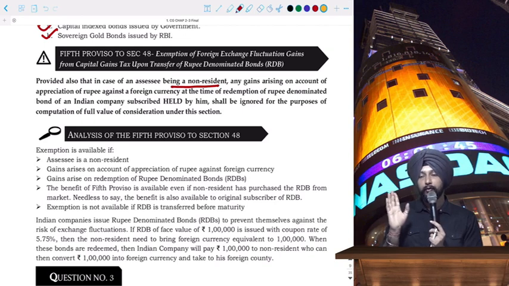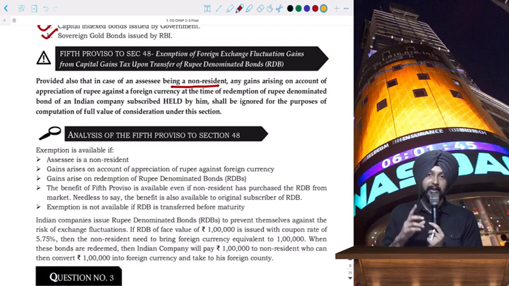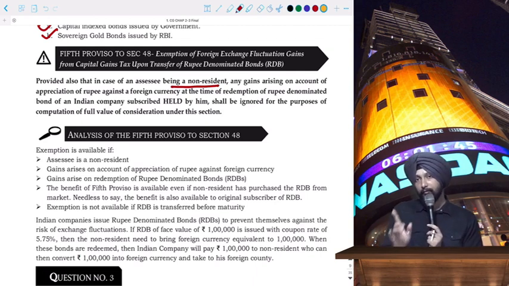If you remember, I have told you this: when you are investing in a foreign currency, it becomes an asset for you, and you are afraid of the asset going down. Which means if a US investor is investing in Indian bonds, they would want the Indian rupee to appreciate. And if the rupee appreciates, then because of currency fluctuation, they will make some gains. Now, the fifth proviso makes it very clear that if on account of rupee appreciation, in case of rupee denominated bonds, a non-resident is making any income, then such income will not be taxable under the head capital gains. There will be no taxability for that.